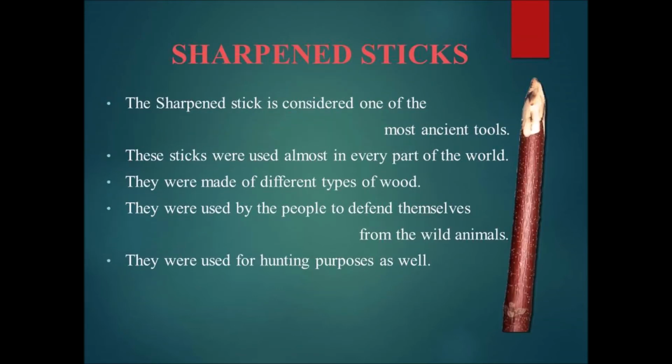Sharpened sticks. The sharpened stick is considered one of the most ancient tools which was used by early humans in the early period. These sticks were used almost in every part of the world. They were made of different types of wood. They were used by the people to defend themselves, to protect themselves from the wild animals. These were used for hunting purposes as well. You can see the picture of the sharpened stick here.